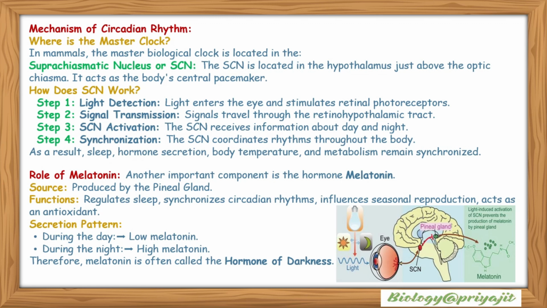Role of melatonin. Another important component is the hormone melatonin. Source: it is produced by the pineal gland. It regulates sleep, synchronizes circadian rhythms, influences seasonal reproduction, and acts as an antioxidant. Secretion pattern: during the daytime, melatonin secretion is low, and during the night, high melatonin is secreted. Therefore, melatonin is often called the hormone of darkness.